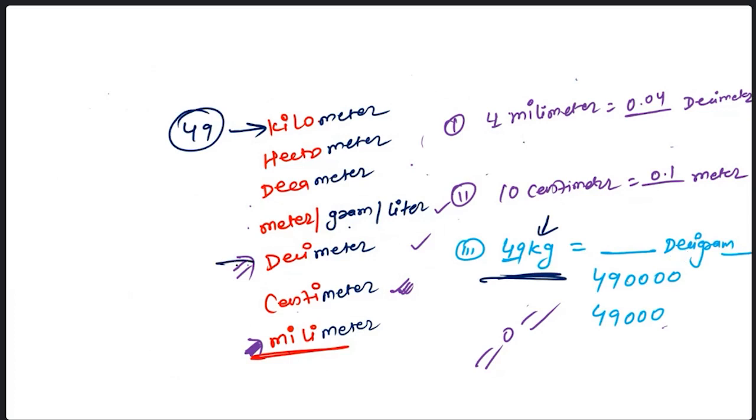So our decigram is here. Not this, this is deca. So we have to reach decigram. Now find the difference. 1, 2, 3, 4. 4 difference. It means 40, not 30. Got it? If you are putting 40, this will become 4,90,000. Who got this answer? Okay.